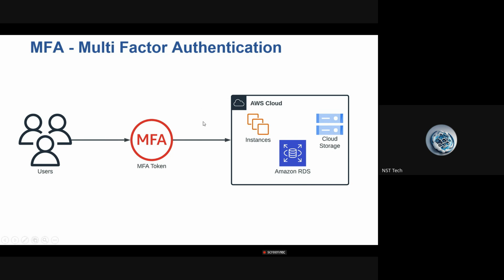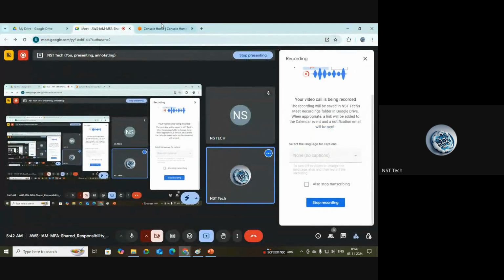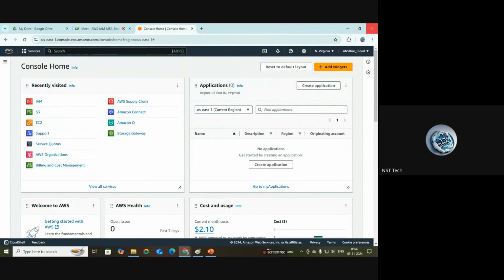Let me do that. I'm going to my AWS console. I am already logged into my AWS console, inside the root user. That's why I'm seeing only the account name here in the top corner.